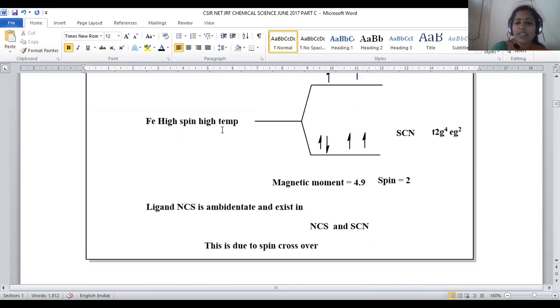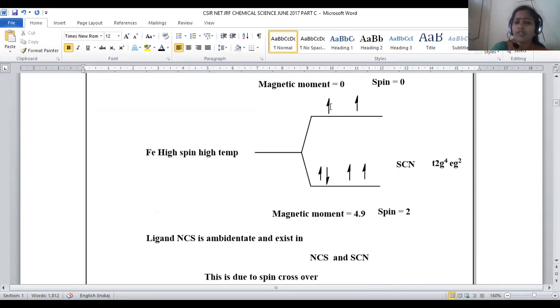Whenever it is in high spin nature, how many odd electrons are there? 1, 2, 3, 4 odd electrons are there. Because of 4 odd electrons, each electron contributes plus half spin, so 4 plus half spins are there. Total spin value will be 2, right?